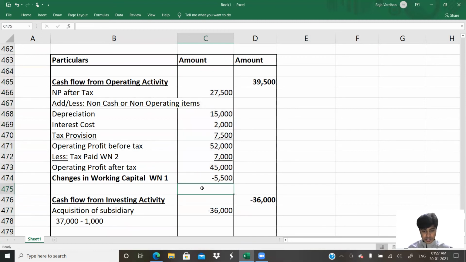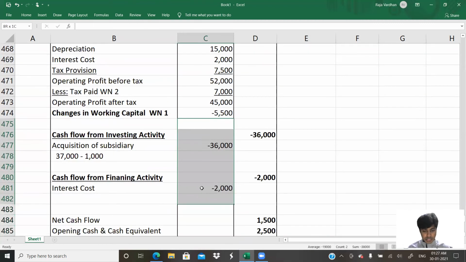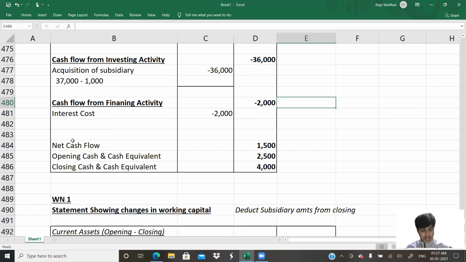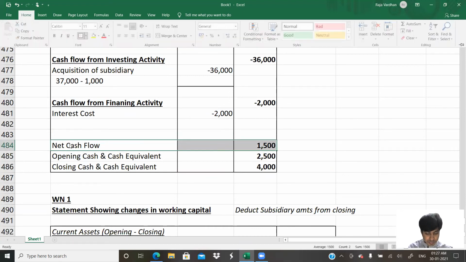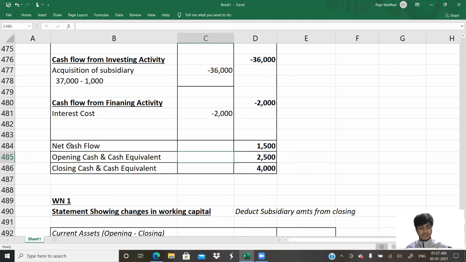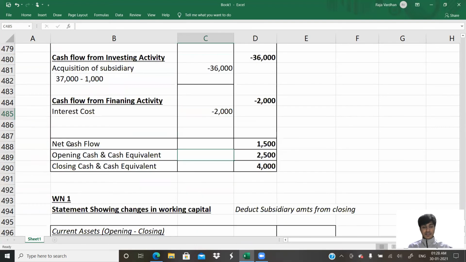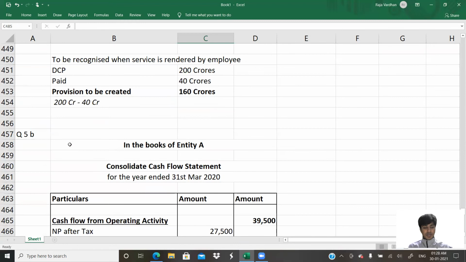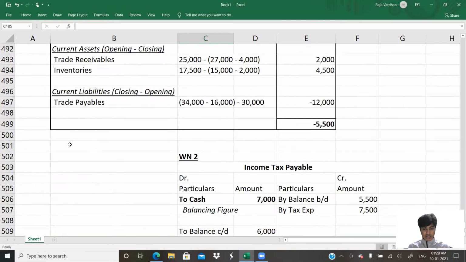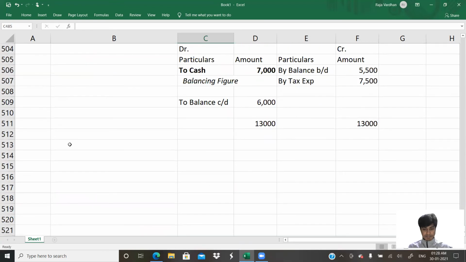We'll have financing now. So investing, I'll put one box and what remains is financing. Yes, that's it. And this becomes separate altogether. That's it. We are done with this question number 5B. That is Ind AS 110 with Ind AS 7. Let us now quickly do question number 5C.